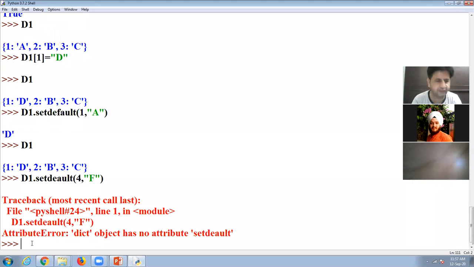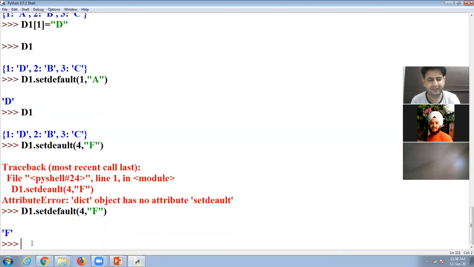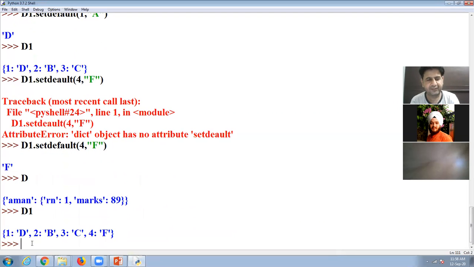Wait, there is a spelling error. d1.setdefault. I give here 4 and f. Look at here. So now key 4 and value of f is assigned. So this is the setdefault.